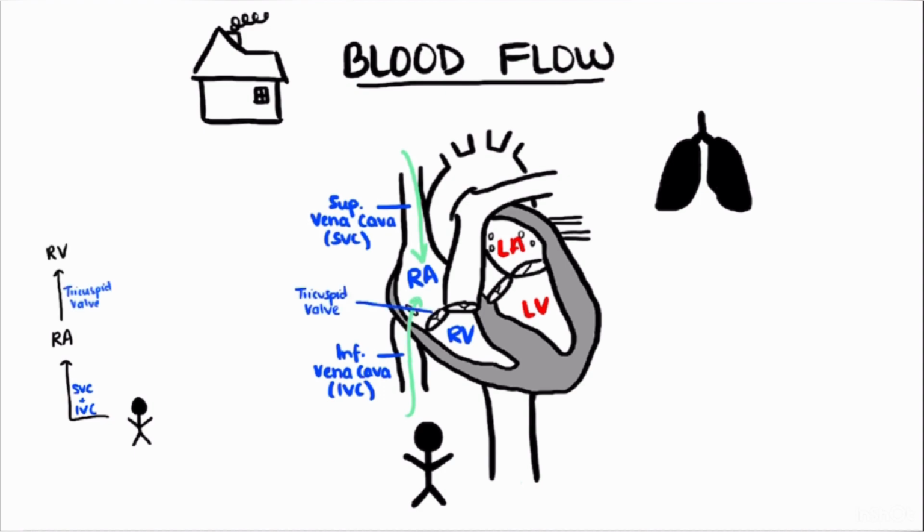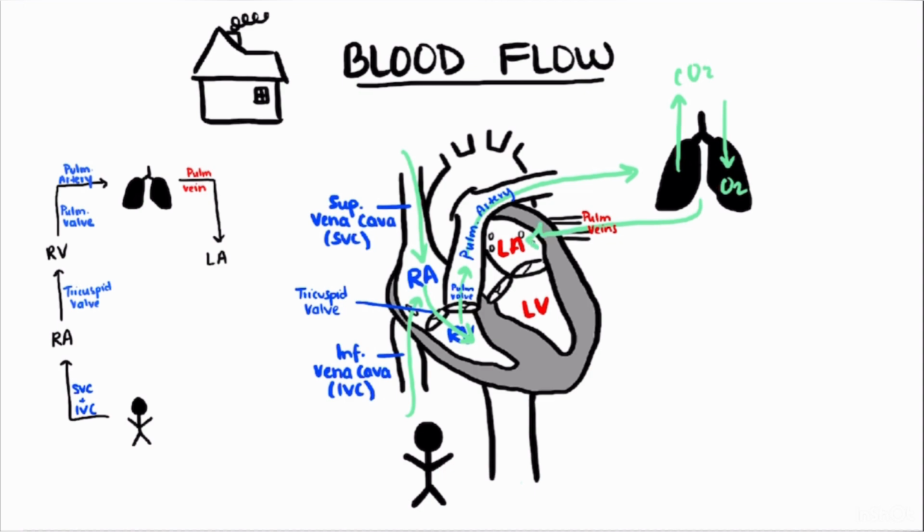When the tricuspid valve opens, the blood from the right atrium flows into the right ventricle. Once the blood is in the right ventricle, it flows through the open pulmonic valve into the pulmonary artery. Deoxygenated blood is received by the lungs to become oxygenated, and oxygenated blood leaves the lungs and enters the heart via the pulmonary veins. This blood enters the left atrium and flows through the open mitral valve into the left ventricle. Blood from the left ventricle is pumped with incredible force through the open aortic valve and through the aorta to deliver oxygenated blood to all the body's organs.